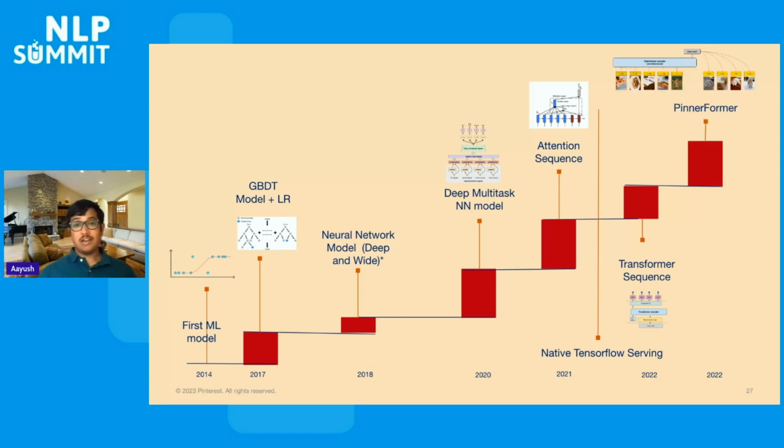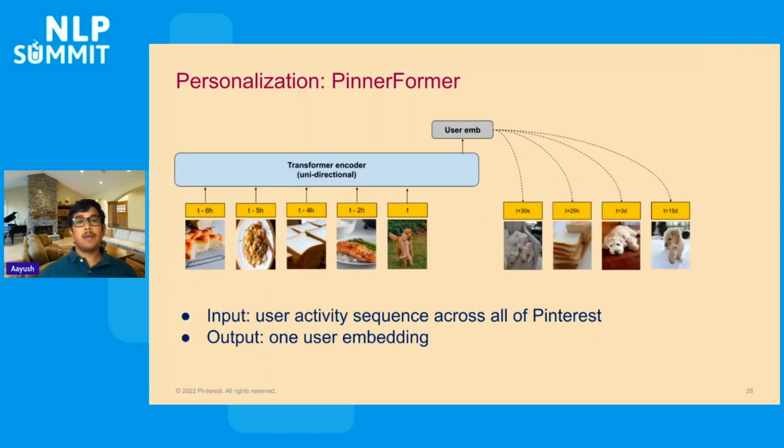So the next set of iterations was: can we make this long-term sequence more performant by having more content-based, graph-based embeddings that I had shown before? And that's where our recent work around PinnerFormer comes into the picture. PinnerFormer is a personalization, an understanding of the user in general, based on their sequence. This is a published paper from Pinterest. If you're interested, please go give it a read.